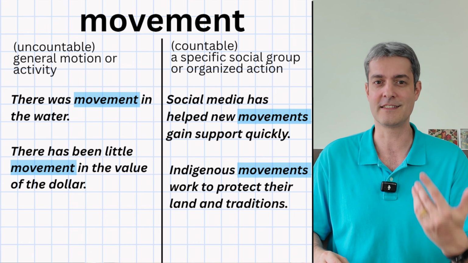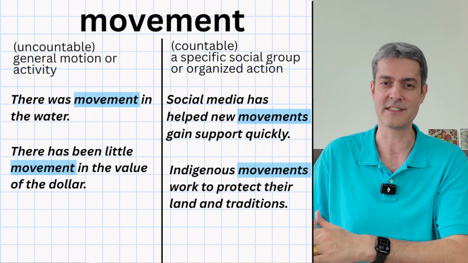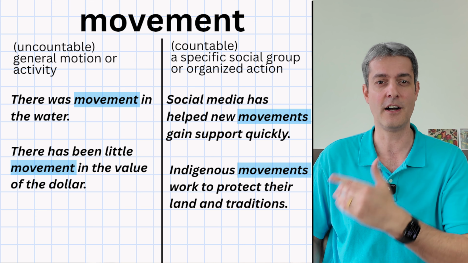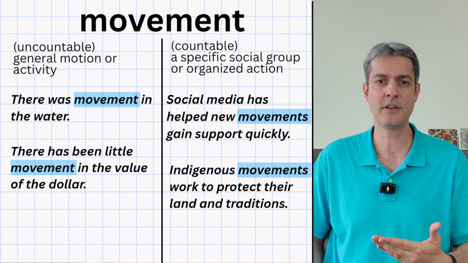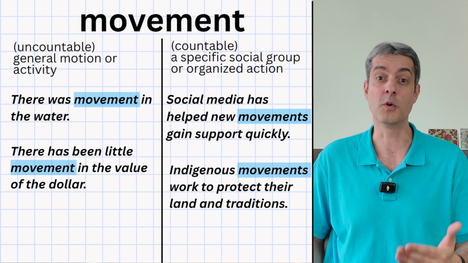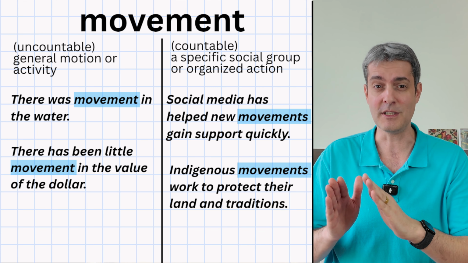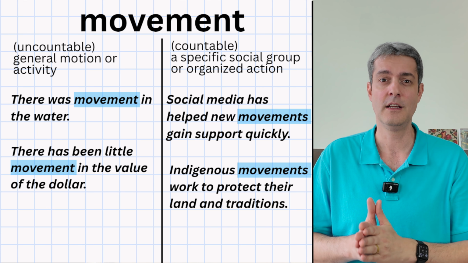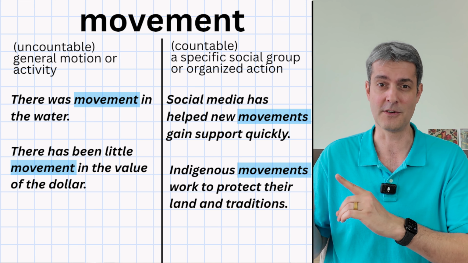Each movement is a distinct social group with its own members, leaders, and strategies. We don't use movements in its uncountable form here, since it's not one single effort, but rather many separate groups working in different places. So just remember, if you can name it, it's usually countable. If you're just talking about motion in general, it's usually uncountable.